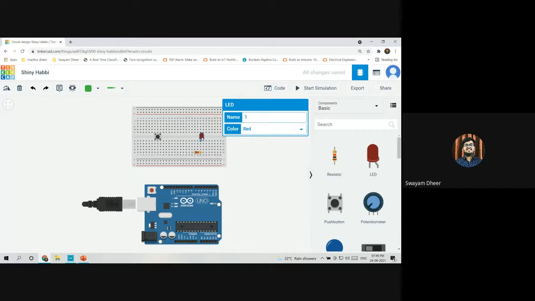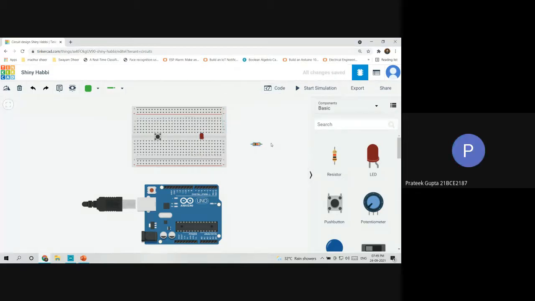So I'll connect my LED. How do I rotate the resistor? See, you select the resistor, and here is a button near the delete sign, top left corner. Yeah, you can rotate it. Okay, which button? Actually, I didn't see. Here. Okay, fine, this one. Okay. So you can now connect the resistor here, just like this.